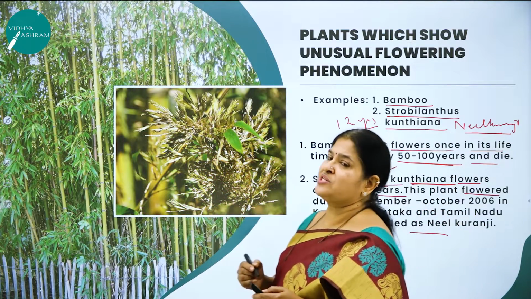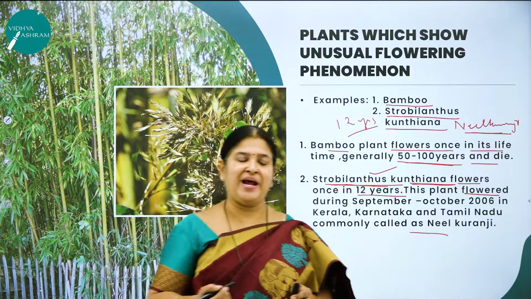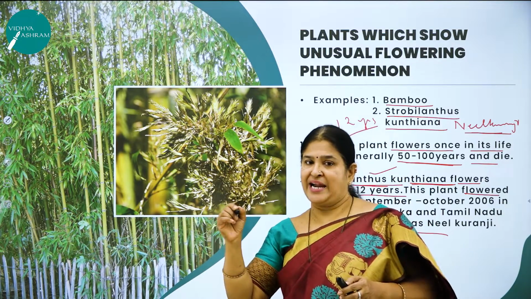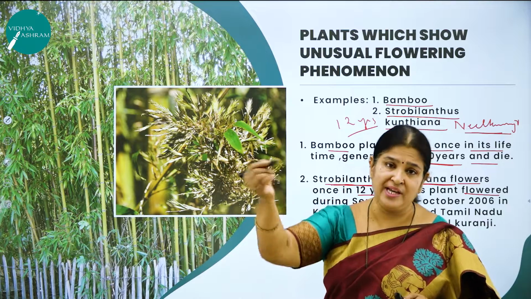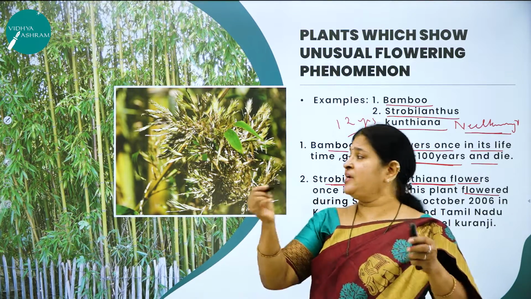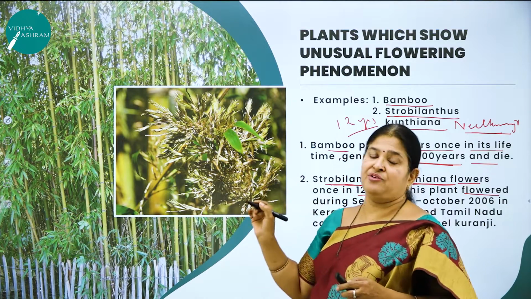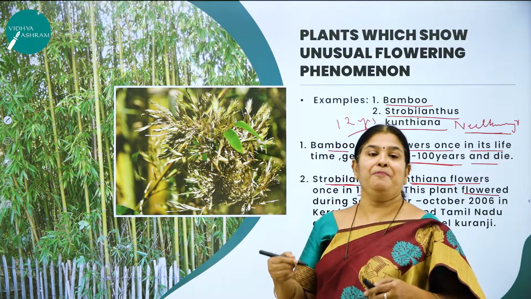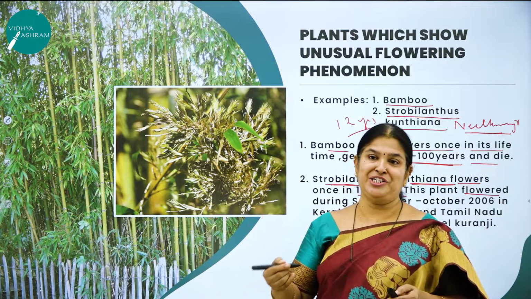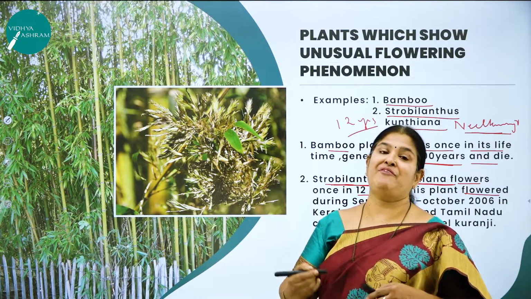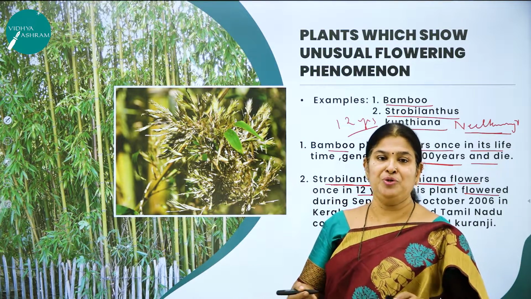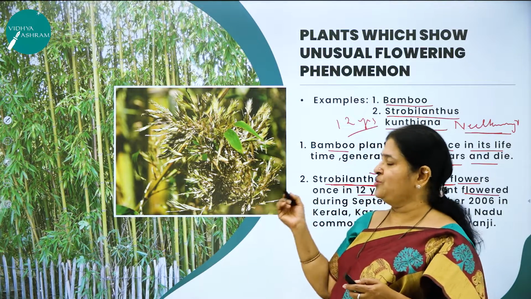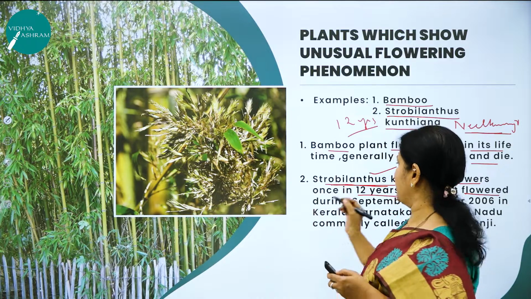I remember there was an ad for the Sprite, I think, where the three boys stand near the edge of the mountain and they want to cross to the other mountain where there were full flowers of Neelkuranji. So they wanted to move to that. So when they drank the Sprite, they got the energy to move to the next mountain and have a picture of that beautiful blue mountain. So I just remembered that ad which we usually got on the TV channels, right?